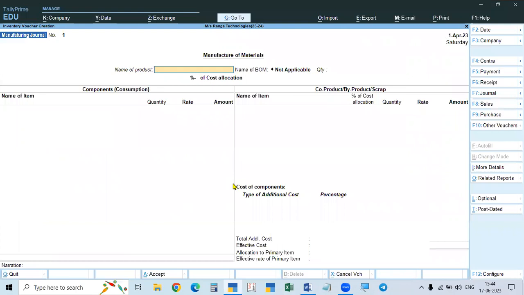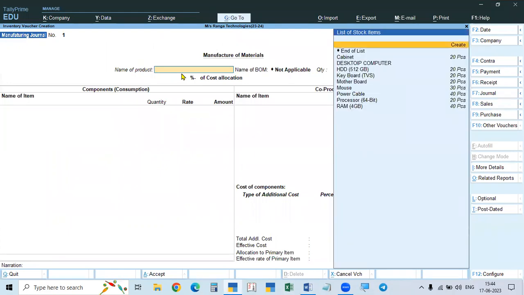Now if you give the name of the product, the final or finished product, then automatically the name of the bill of materials we have given, in small letters, desktop computer, that BOM will come automatically. And then the list of components required will be listed here automatically without quantity. Only the list will be displayed. After you give the quantity, the quantity of raw material required will be displayed.